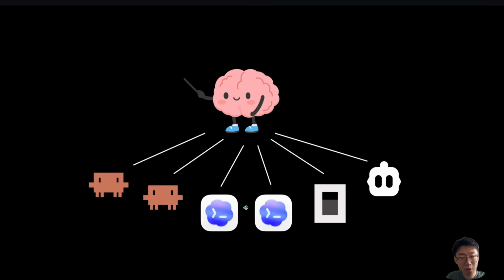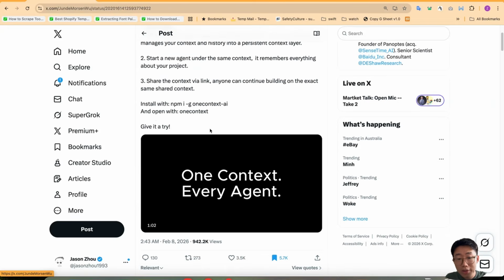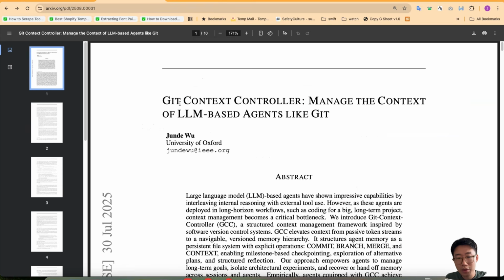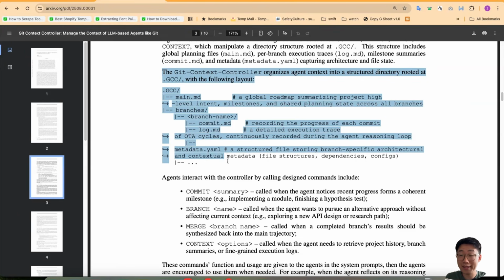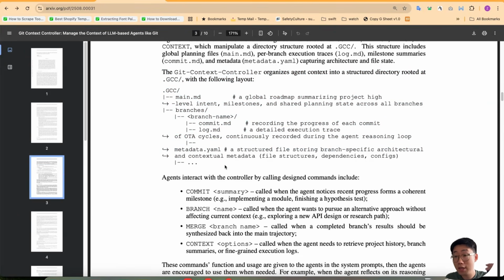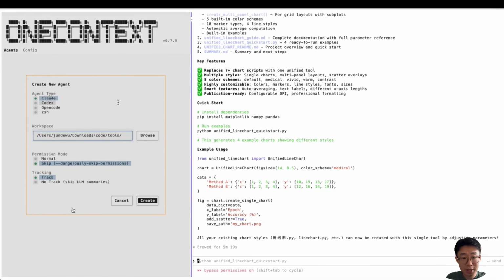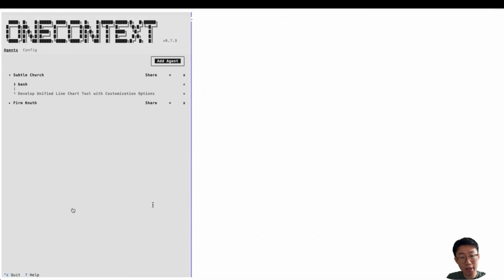But this is a hard problem. Many teams have attempted to solve this, but haven't got an ideal solution yet. I found this project called oneContext that was released this week, where they are utilizing a method called Git Context Control. That is defining a specific memory framework that is extremely simple and basic, so the agent is managing the context just like Git. And this memory persists across any session and any coding agent.